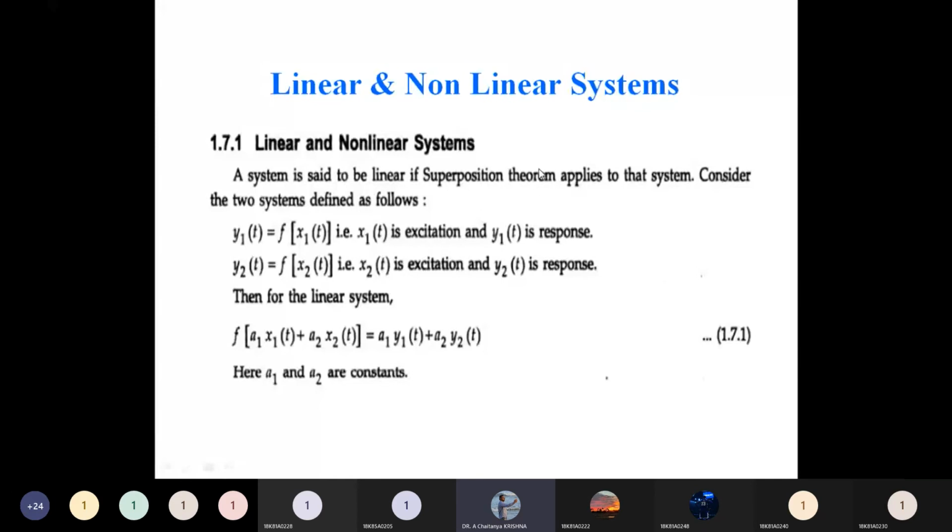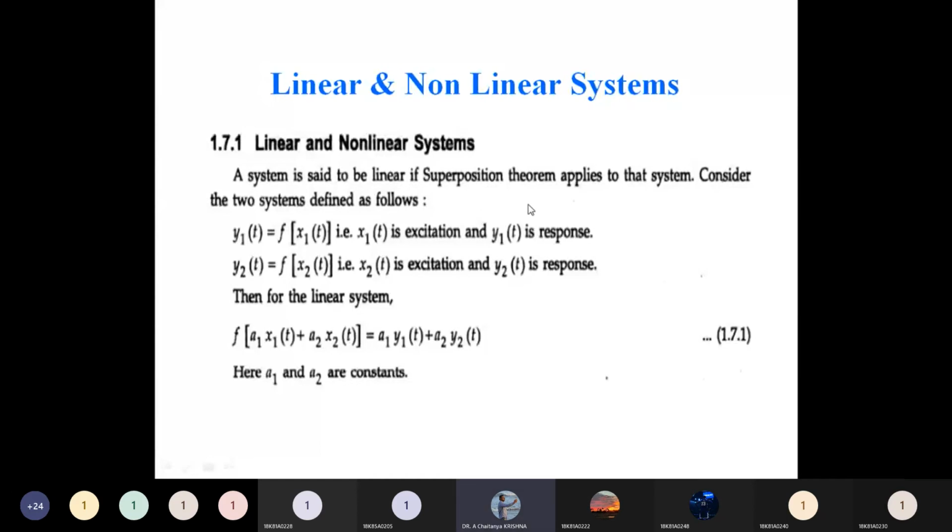Superposition theorem అన్నామంటే మీకు నెట్వర్క్స్ లో ఉన్న సూపర్పోజిషన్ థియరం వస్తుంది. There also it is the same equation only. Here, the system is said to be linear if it satisfies the superposition principle. If the system does not satisfy the superposition principle, it is a non-linear system.